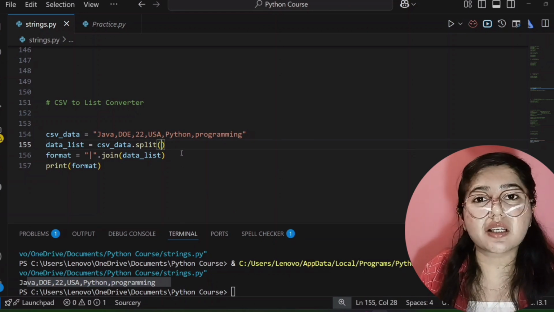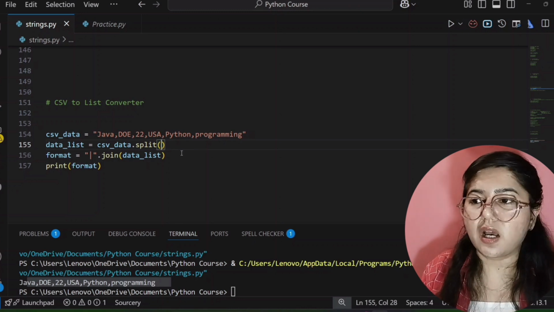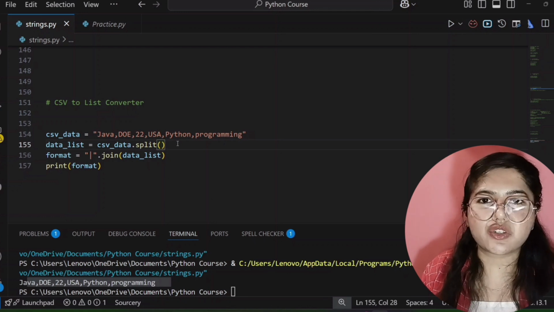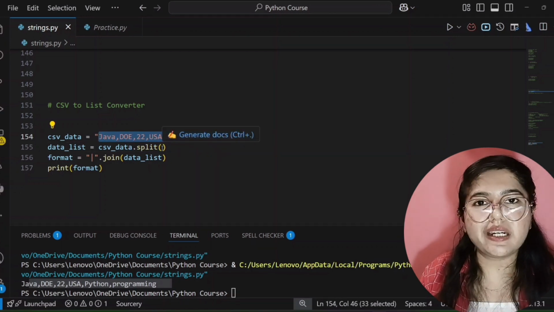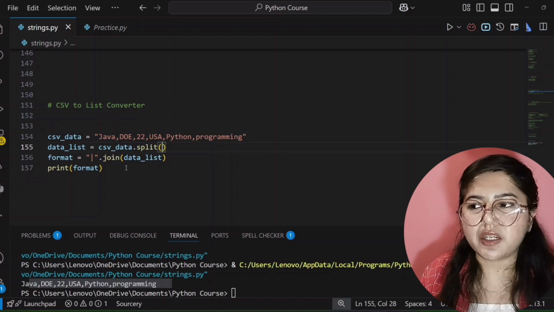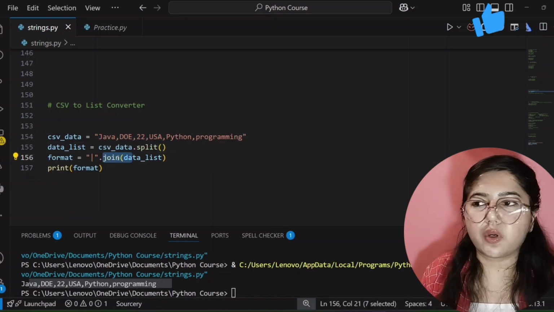So what is the code compiler assuming? It is assuming that wherever a space is there, you split that string. But in this string there is no space. So how will it separate it? And after separating, how will it join this with the help of this special symbol?